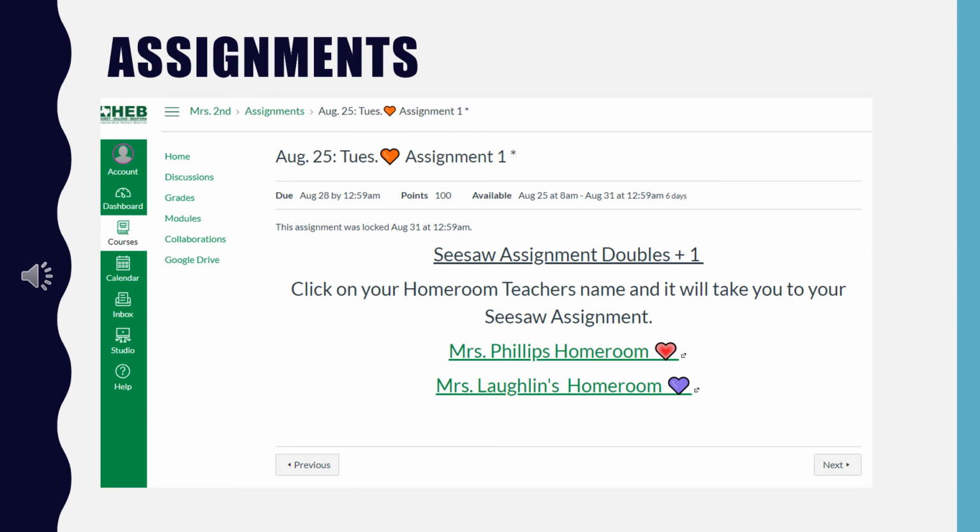On this screen, you'll see that the teacher is giving directions to click on your homeroom teacher's name to take you to your SeeSaw assignment. We'll be talking about how to use SeeSaw on the rest of the slides here. But before we do that, I want to get your attention to the bottom of the page. You will always have a next and a previous button to move through your assignments. Use these to go forward for new information and backwards to review earlier information.